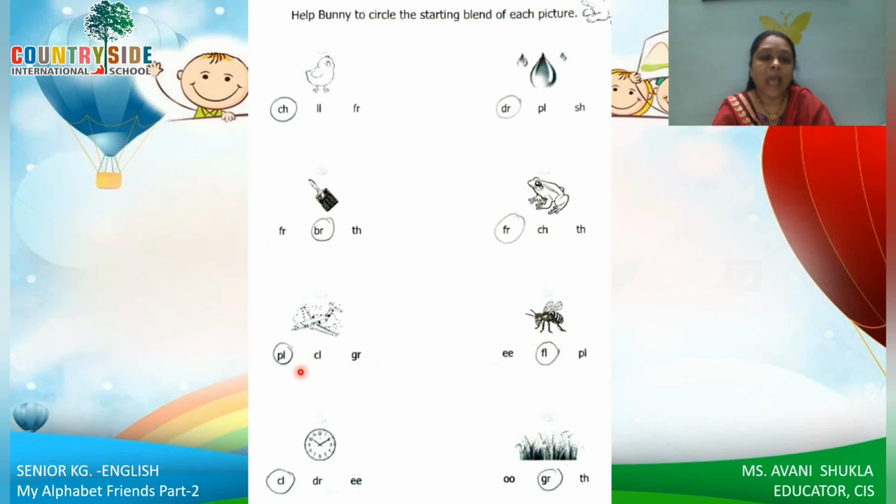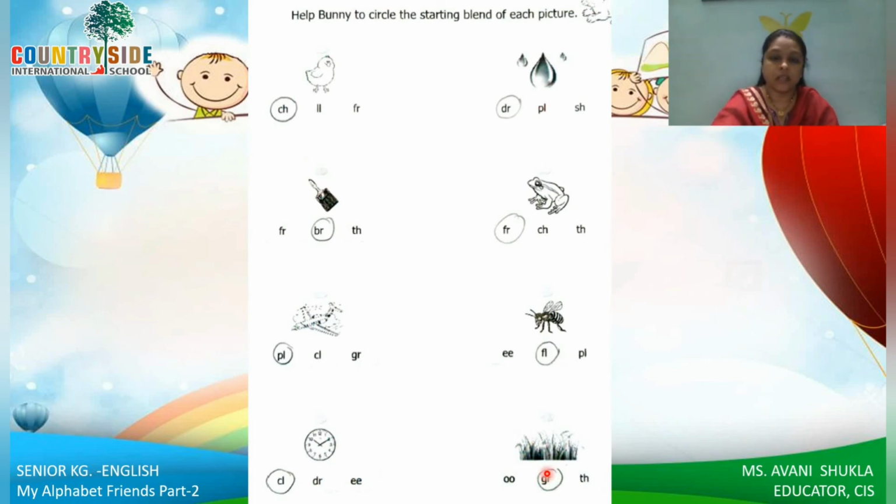Then here we have plane. So pl, plane. Then here we have fly. So fl. Then here we have clock. So cl. And the last is grass.